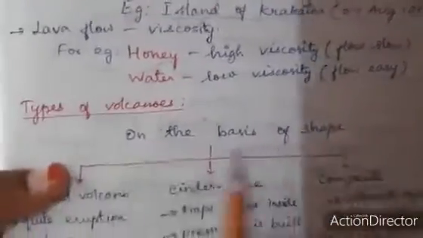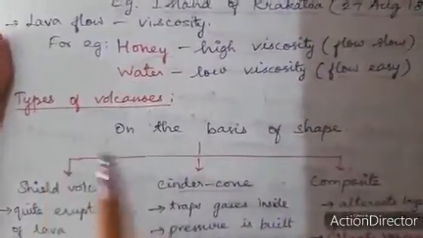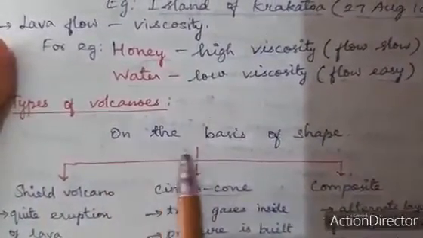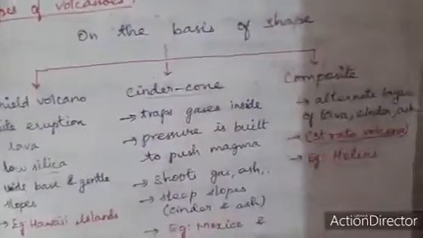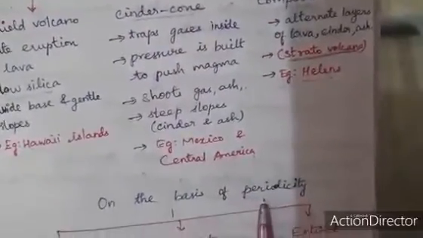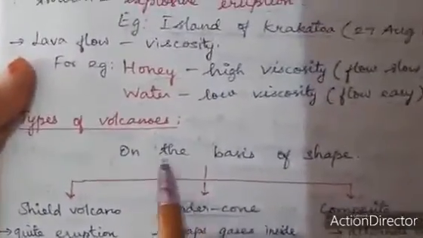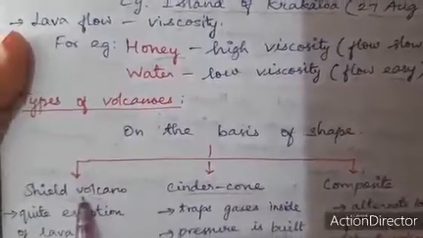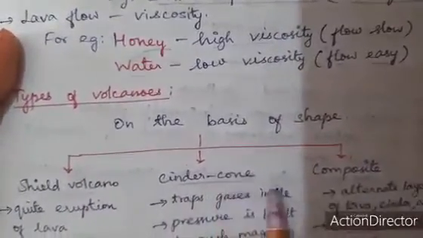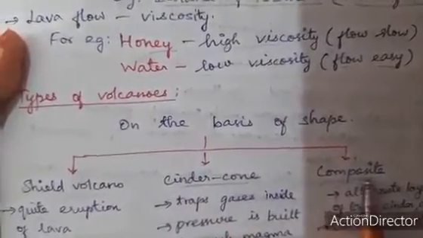Next is the types of volcanoes. Types of volcanoes are classified in two ways: on the basis of shape and on the basis of periodicity. First, on the basis of shape, they are classified into three: shield volcano, cinder cone volcano and composite volcano.